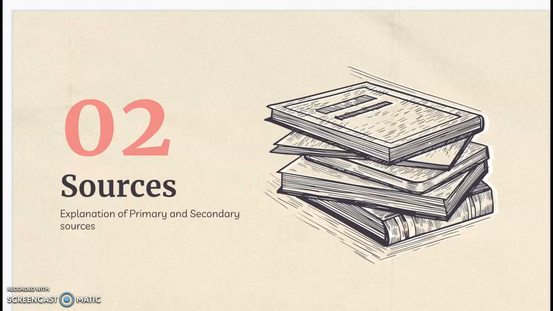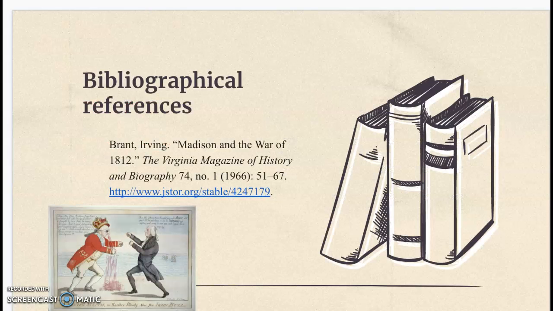So for my sources, I had a lot of sources, but two that I used throughout my entire project and thought were the most helpful. My first one was from a book written by Donald Hickey and Robert Allen Rutland, and this helped with looking more deeply into James Madison's personal and political life during the War of 1812.